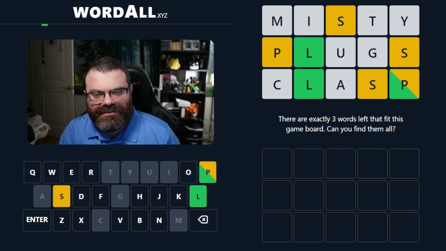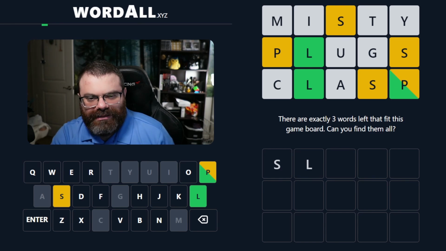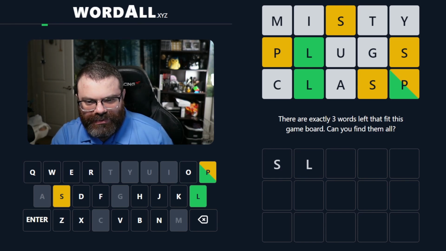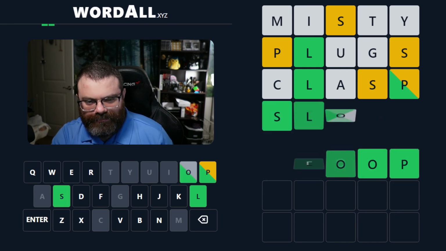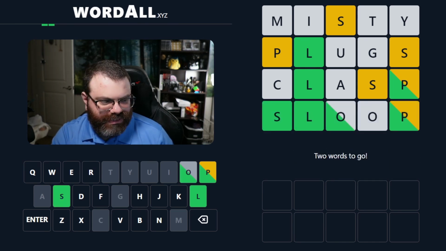So the remaining answers start with SL, and of course they all have P's. None of them have O's. So one of them also has a P at the end. So I think sloop is one of them. Yep. Two words to go.